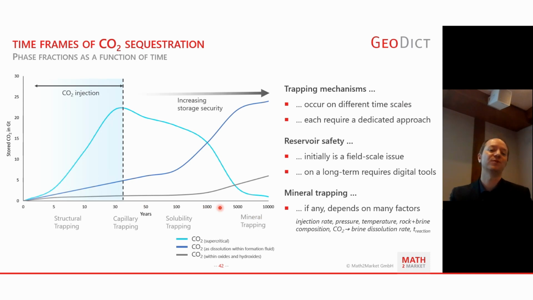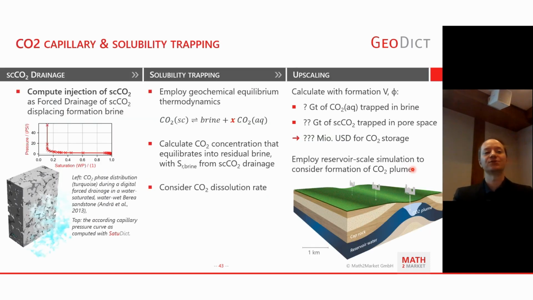And after capillary trapping, you can have a look at solubility trapping, which happens a little later on the time scale and has some questions on the rates, of course. And finally, mineral trapping, which is said to occur at a much longer time scale and is, of course, the most preferred way of permanent CO2 storage in the underground. At all times, reservoir safety is one of the field-scale issues initially, but in the long term it requires digital tools. It is a time scale issue.